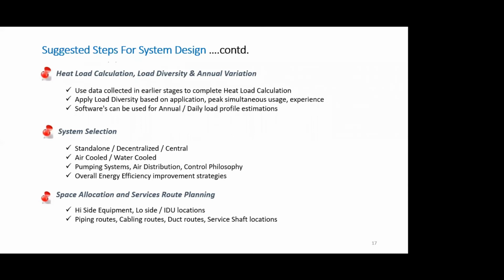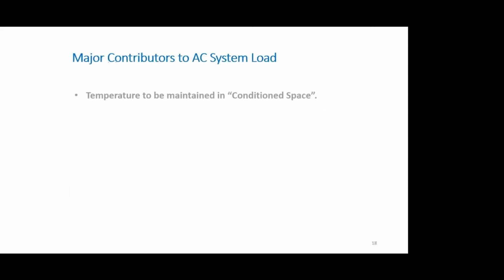Piping routes, cabling route, duct route, service shaft location, all needs to be worked out with the architect, keeping in mind the utilization of the space and the look and feel and aesthetics of the interior space. That's when you can say the design is complete, right? So